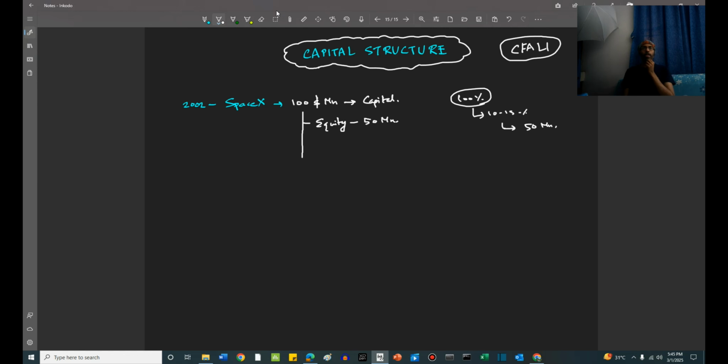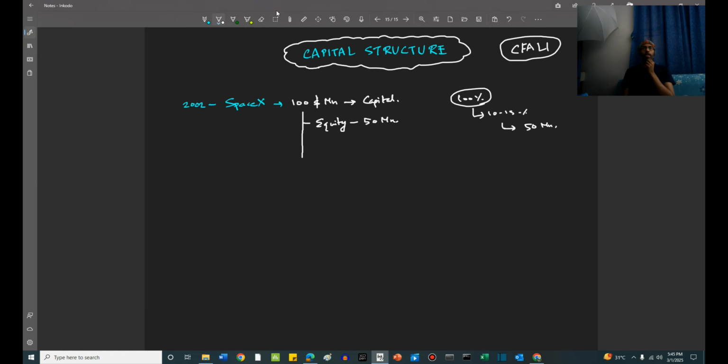Let's say Elon Musk issues debt which covers around 30 million, right? So 50 plus 30 is 80 million, right? Now, the third option, equity is done, debt is done.